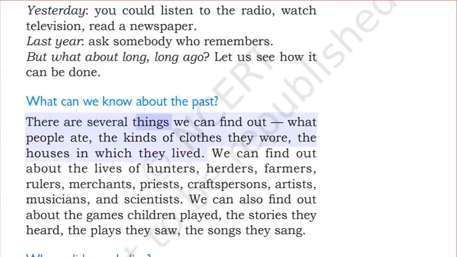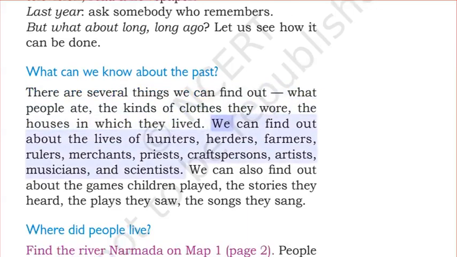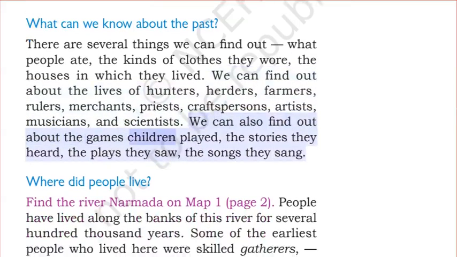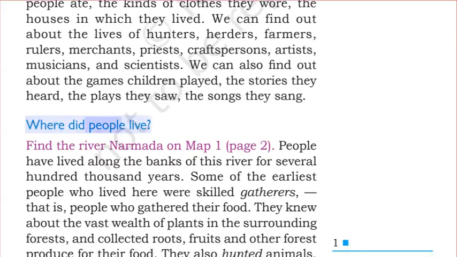There are several things we can find out: what people ate, the kinds of clothes they wore, the houses in which they lived. We can find out about the lives of hunters, herders, farmers, rulers, merchants, priests, craftspersons, artists, musicians, and scientists. We can also find out about the games children played, the stories they heard, the plays they saw, the songs they sang.